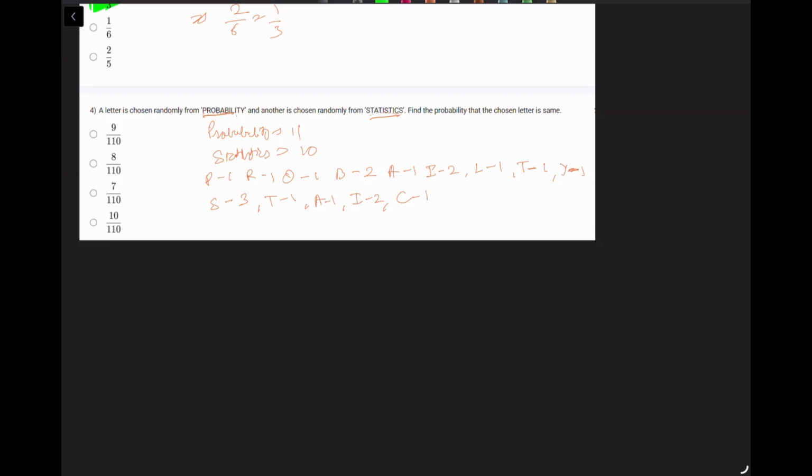So all the one-timers we are going to remove. Find the probability that the chosen letters are the same. So what are the common letters? A is a common letter. I is a common letter. P, no. R, no. O, no. B, no. T is a common letter. That's it. C is not there. S is not there. So only 3 letters: A, I, T.